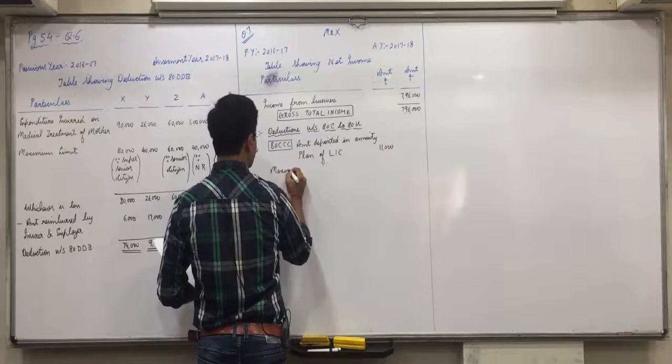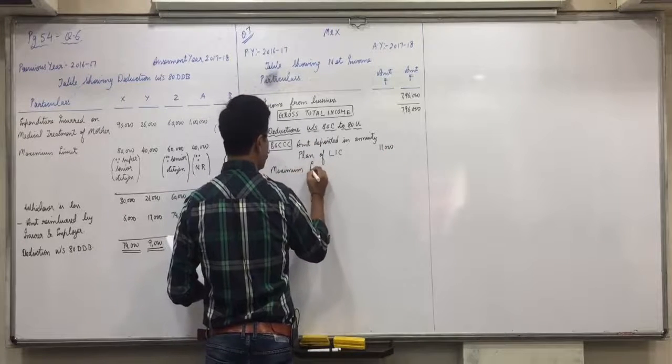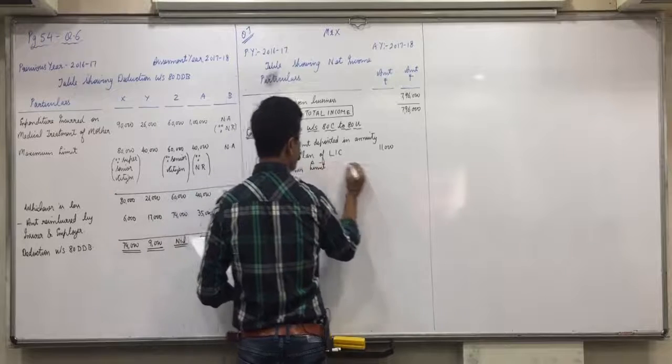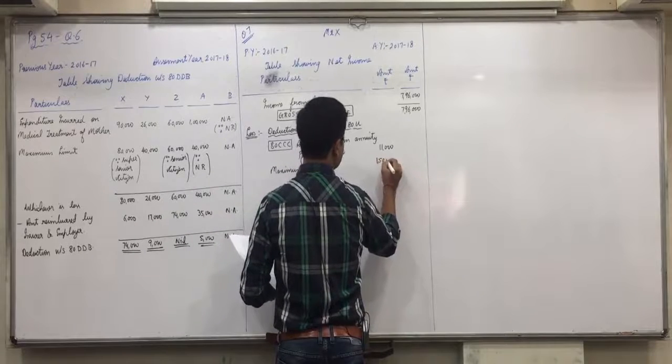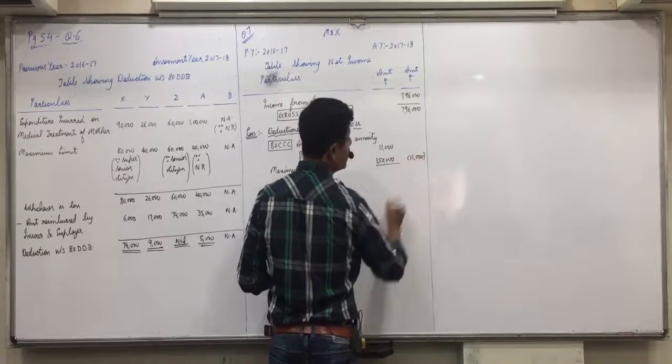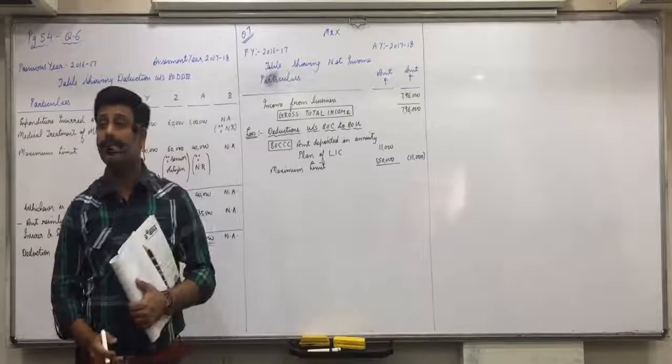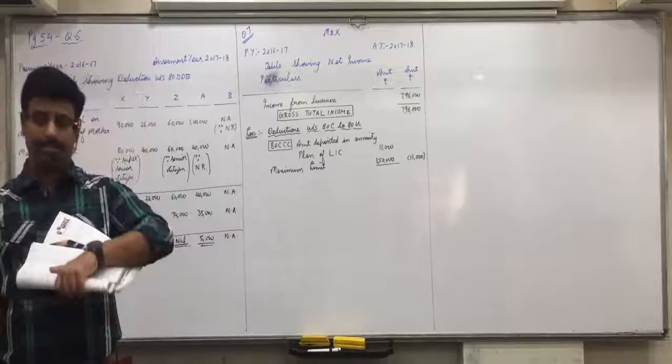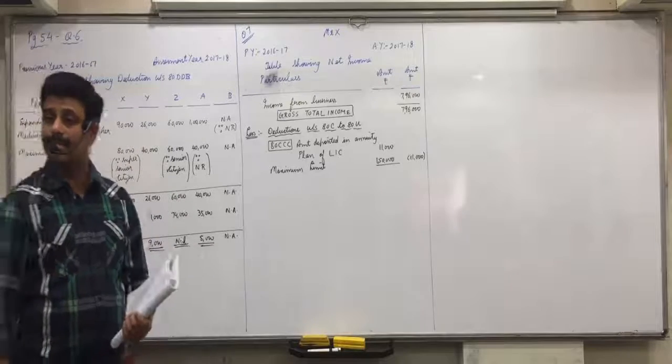Maximum limit in 80CCC is 1,50,000. So deduction of 11,000 will be allowed. Is everyone clear with this?